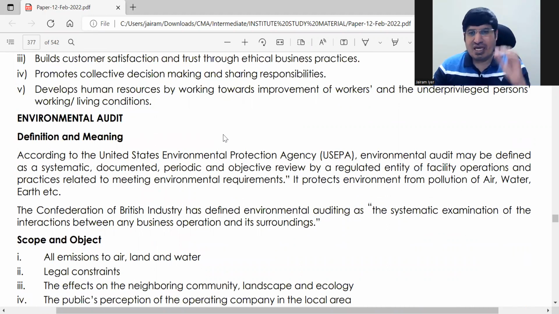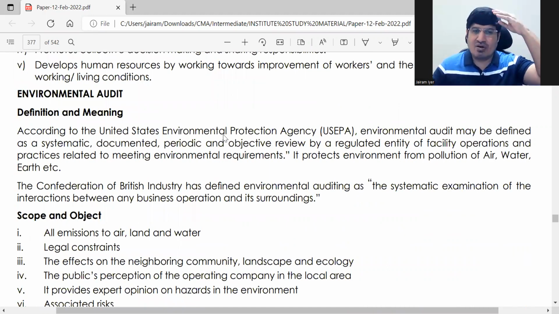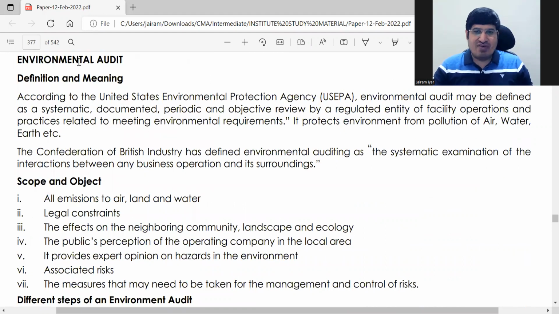Environment audit is a reasonably bigger topic. Your scope and objective can be asked separately. Basically it is an audit of whether whatever residue the company is giving out should not affect the environment. Air, water, earth should not get affected, and the company should stay within norms. It is the audit of that.